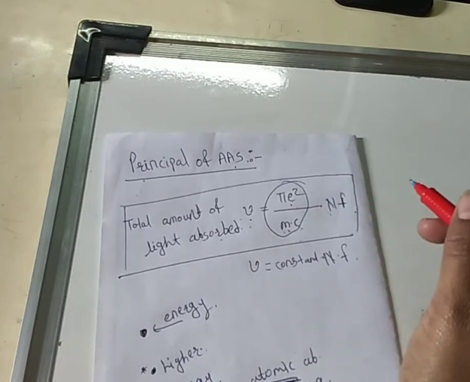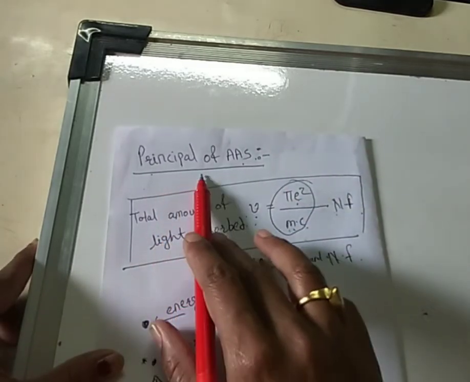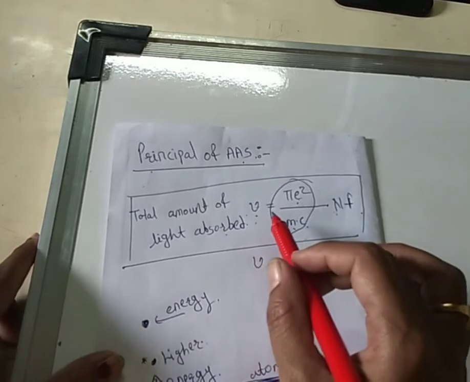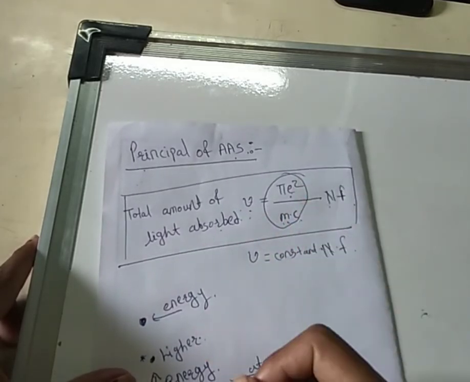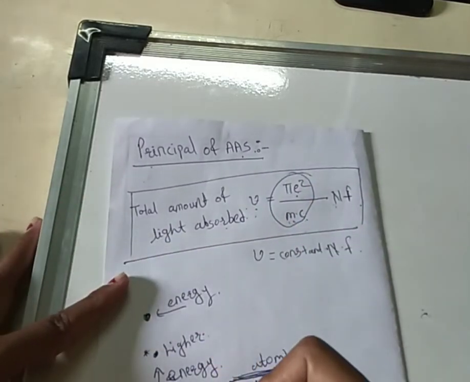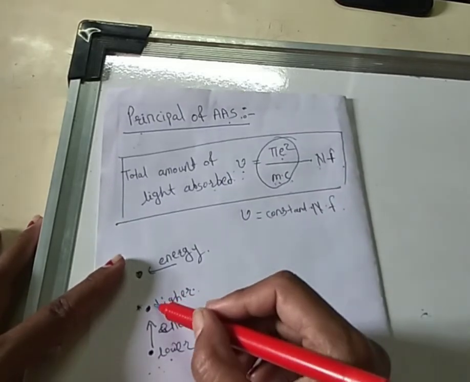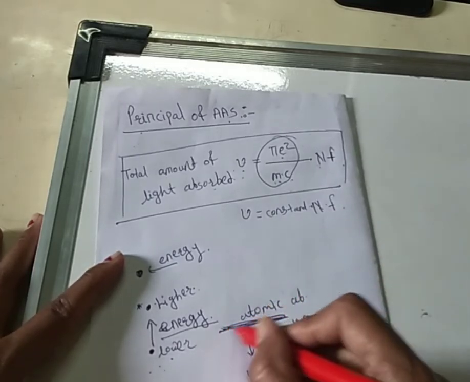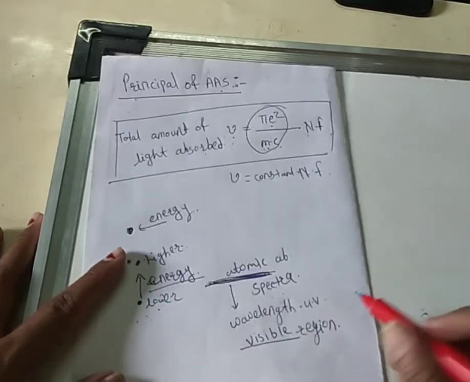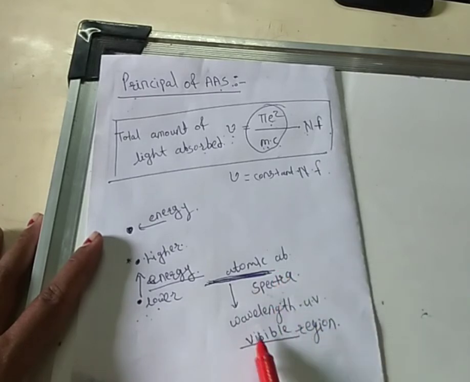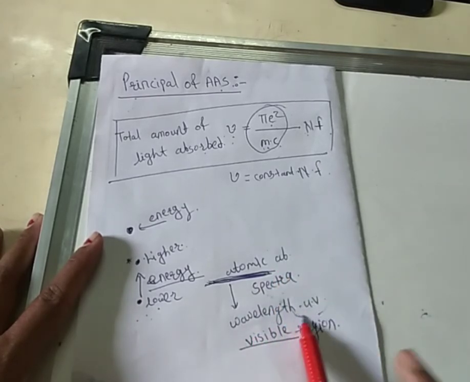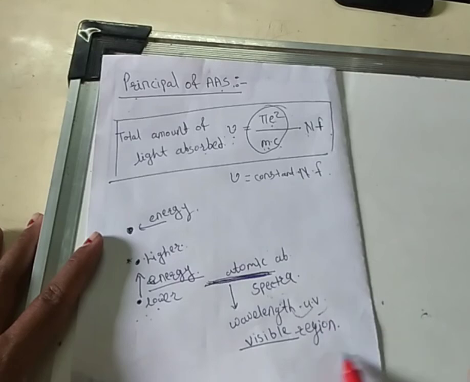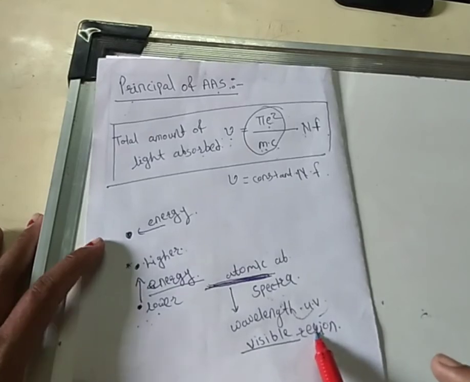So student, in today's lecture we studied the principle of AAS. The principle tells us that the atom gets converted from a lower energy state to a higher energy state with the help of absorption of some amount of energy. The atom gives line type spectra, and we can determine that spectra with the help of wavelength, that is UV spectroscopy, and the visible region, that is IR spectroscopy.